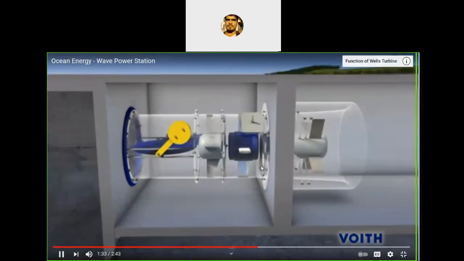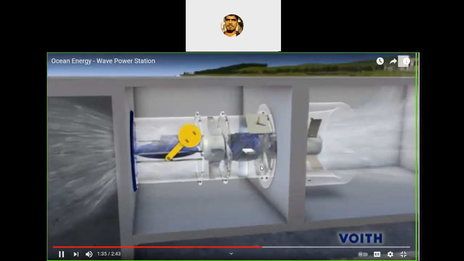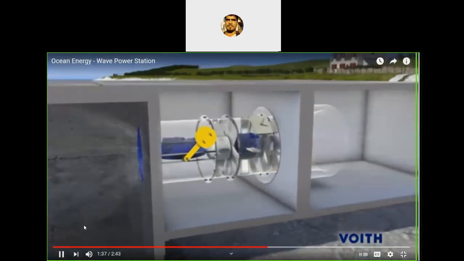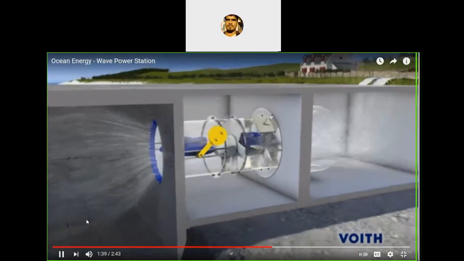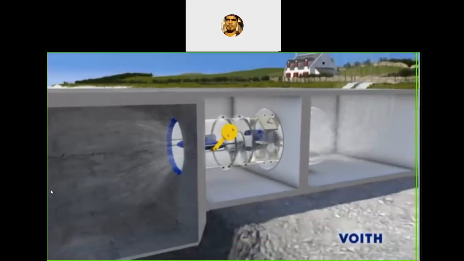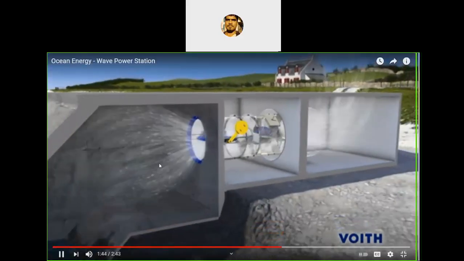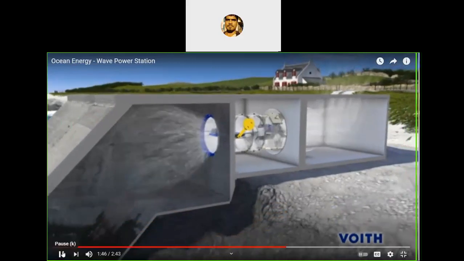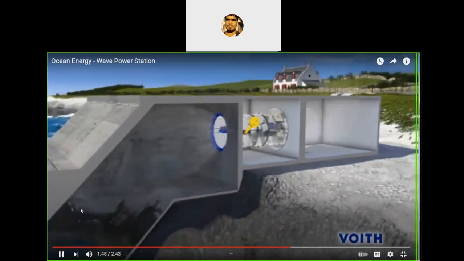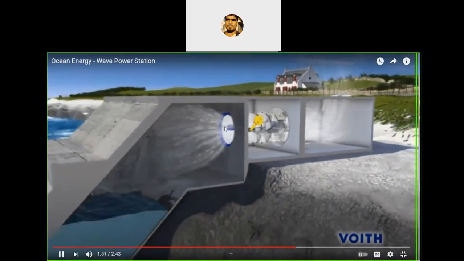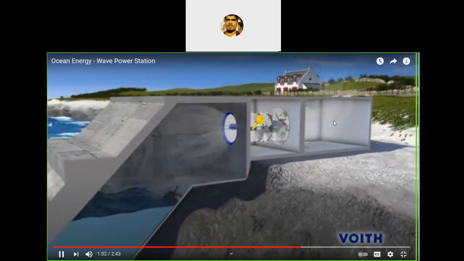This is another application of tidal energy. The movement of these waves in the closed chamber, and the rise and fall of the tides at that level, compresses and decompresses the air which is present in the chamber.